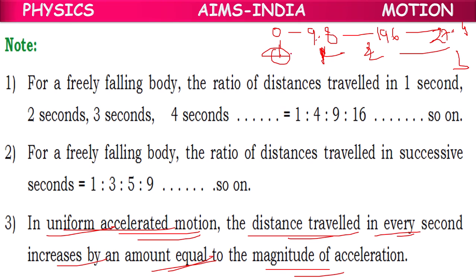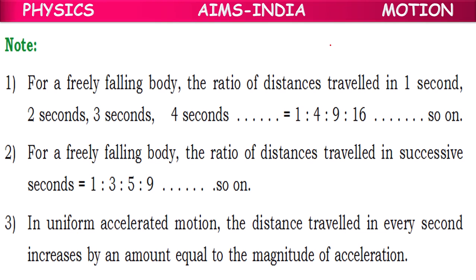Means the distance traveled in every second. Here 9.8 increased, 9.8 increased, 9.8 increased. So every second increased by the value of magnitude of acceleration. So for 1 second, 9.8 meters distance will increase.